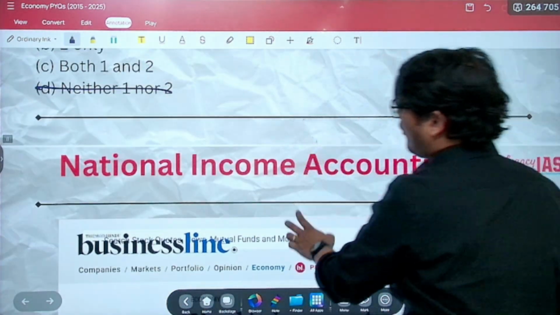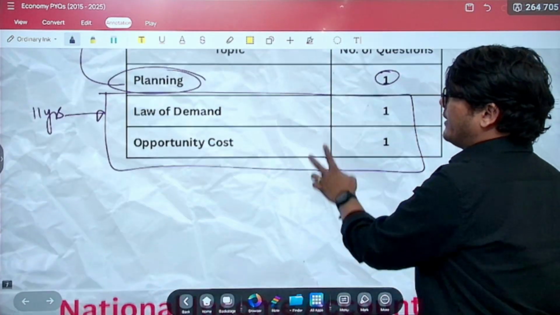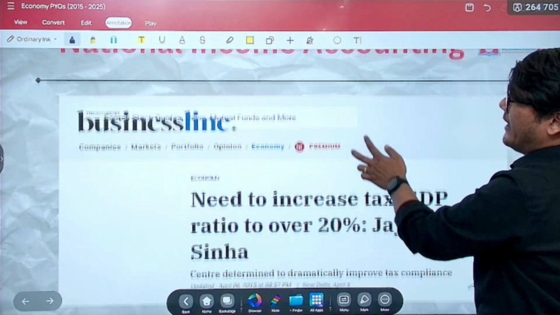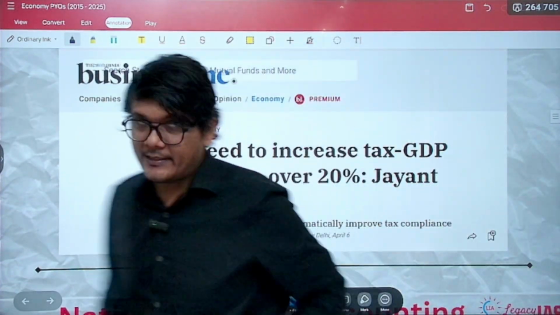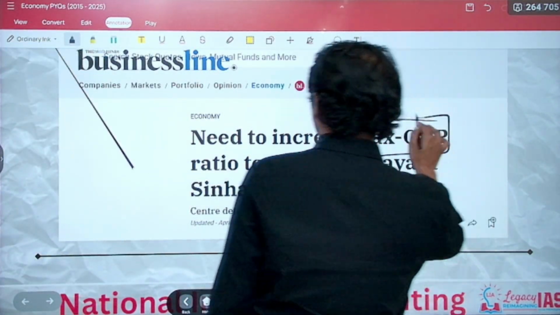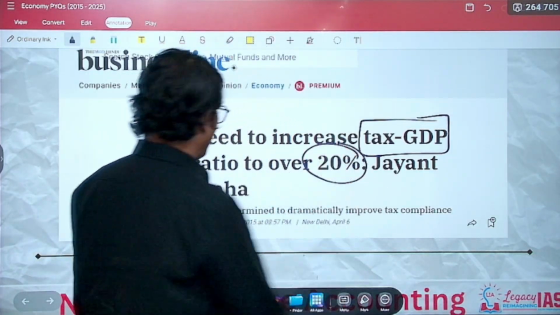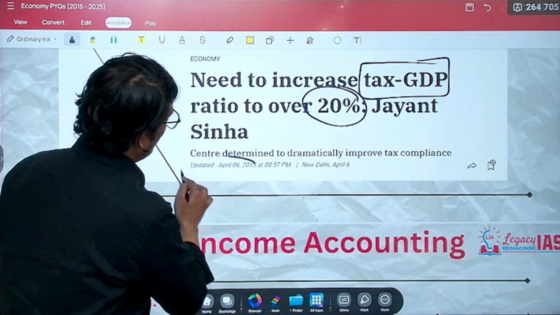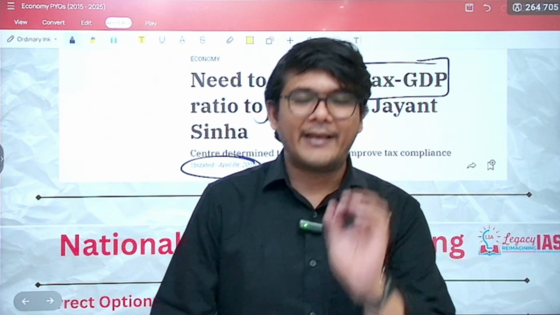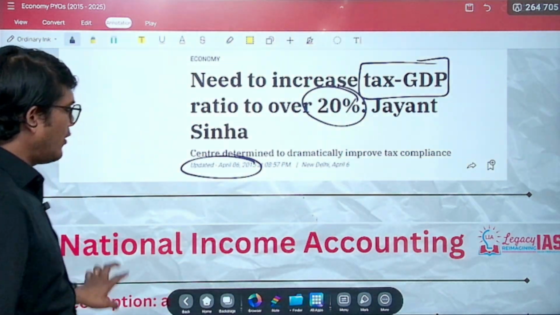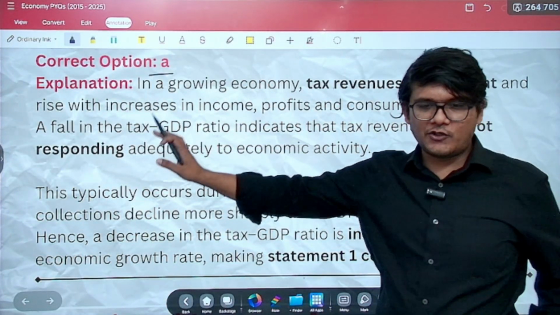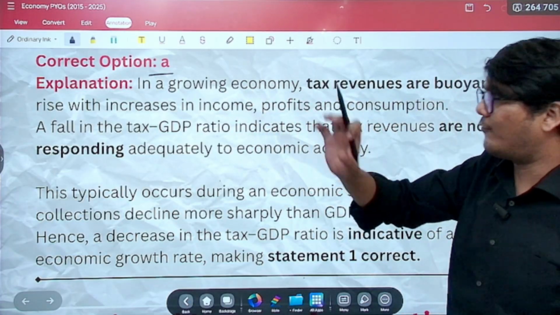Now, what was the source of this question? So this question is of, as we have seen here, this question is of 2015. So in 2015, it was in news wherein the then minister had mentioned about the need to increase the tax to GDP ratio to over 20%, is what was said. You can see the article is of April 6, 2015. So it was in news. Based on that, the static portion was asked over here. So the correct option, as we discussed, is A. This is the explanation. You will be getting this PDF, so you can read the explanation thoroughly as well.